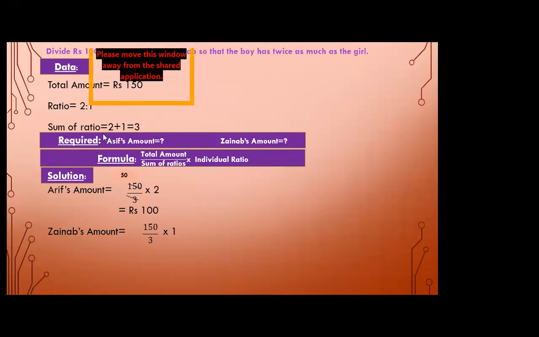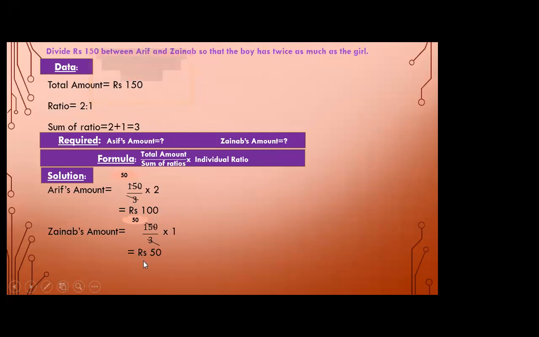Why? Because here 2 to 1 is given in the data. So this 2 is for Arif and 1 is for Zainab. Okay, so here again 3 ones are 3 and 3 fifties are 150, and 50 into 1 is rupees 50. Don't forget to write the units also.